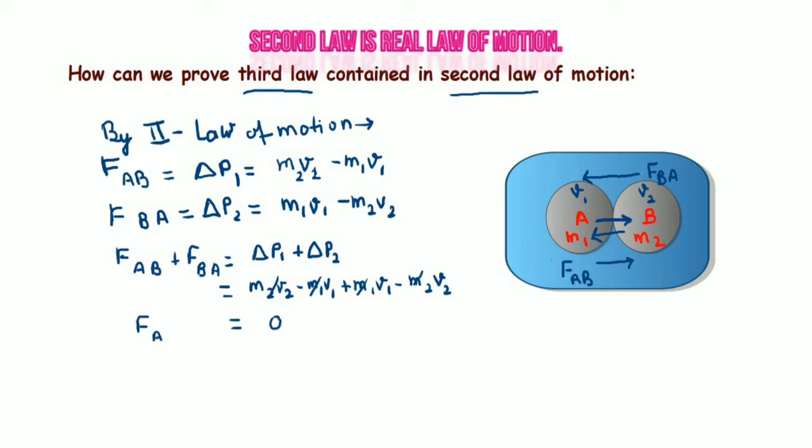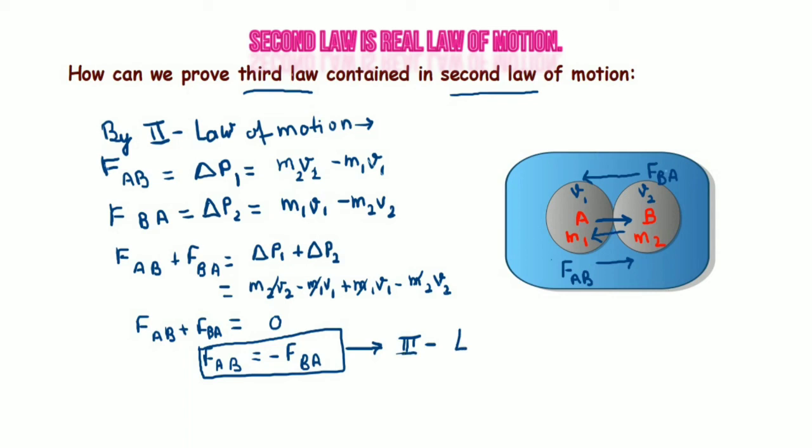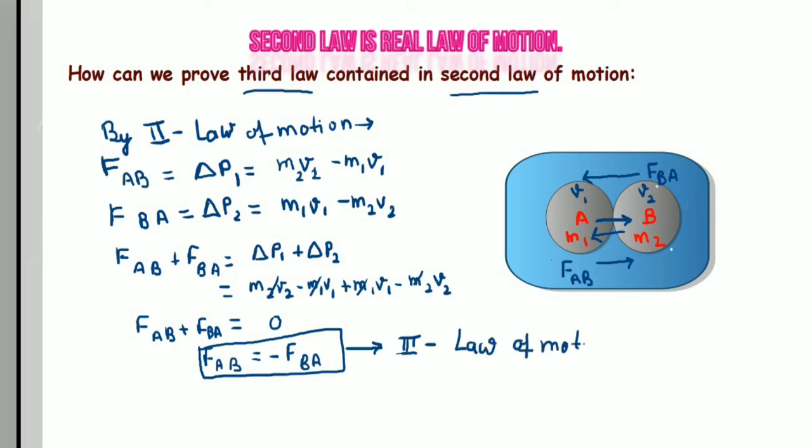That means we are getting 0 as the sum of forces, that is, the net force is equal to 0. What does it mean? That F of AB, the force of A on B, is equal and opposite to the force of B on A. That means both objects are applying equal and opposite forces on each other. This is the third law of motion. That means we have proved with the help of the second law that the third law can be proved. Okay, students.